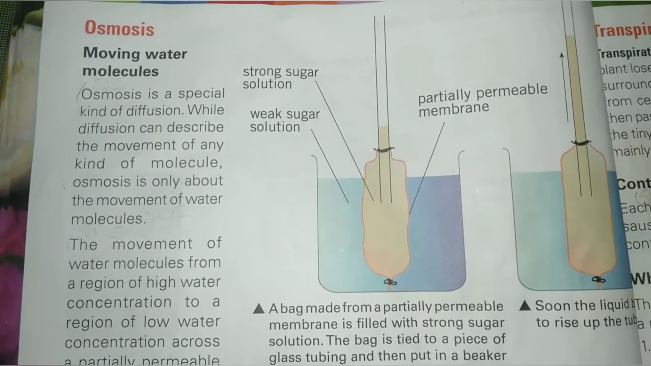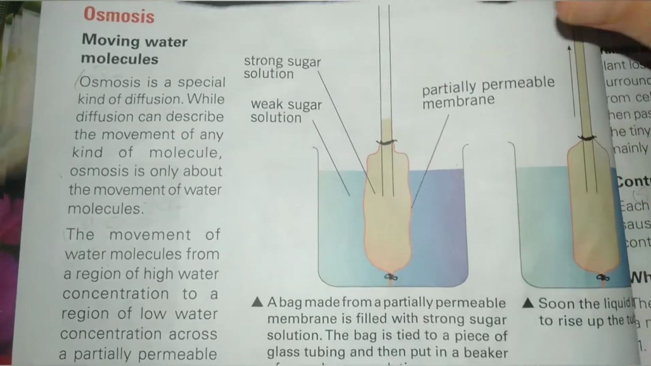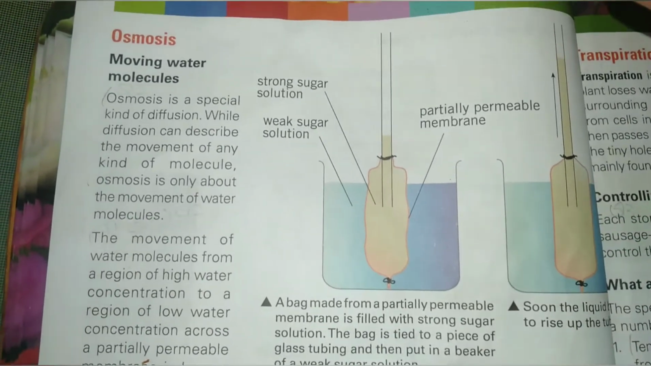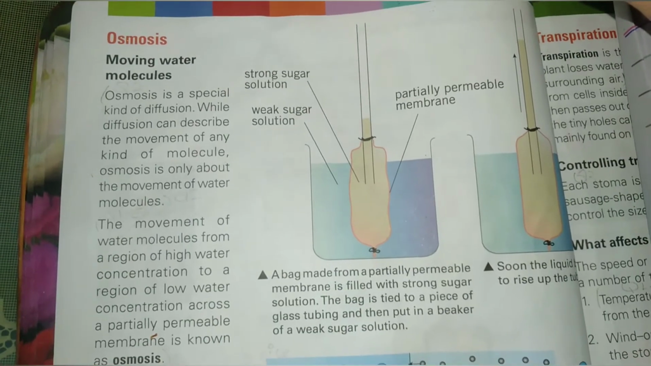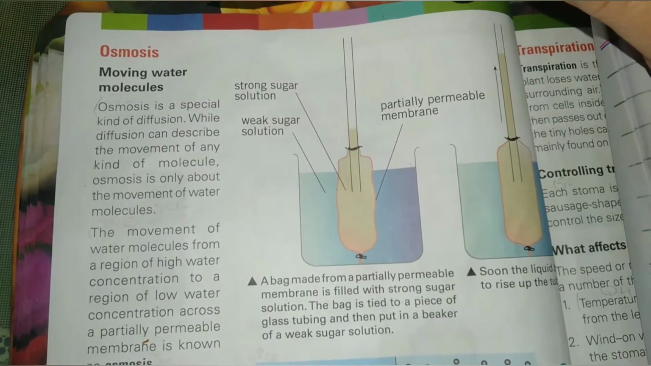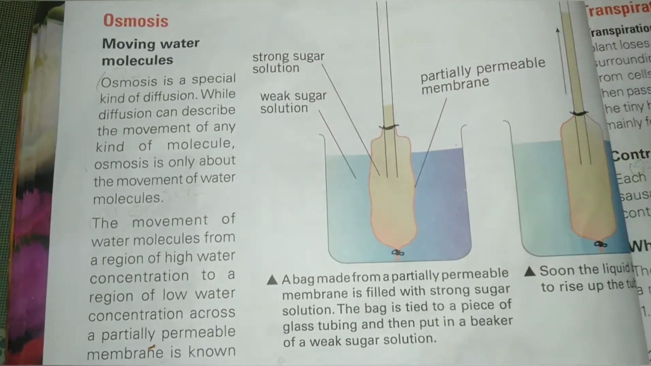Today we have to discuss the topic osmosis. Osmosis, moving water molecules. Beta, osmosis is a special kind of diffusion. Diffusion can describe the movement of any kinds of molecule. Osmosis is only about the movement of water molecules.